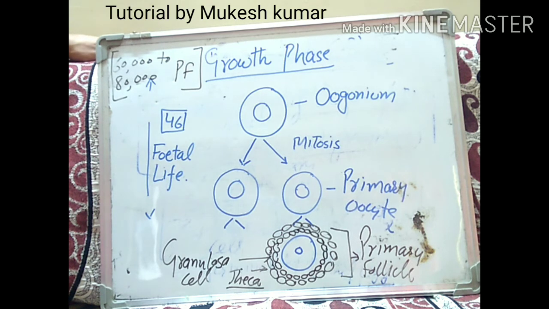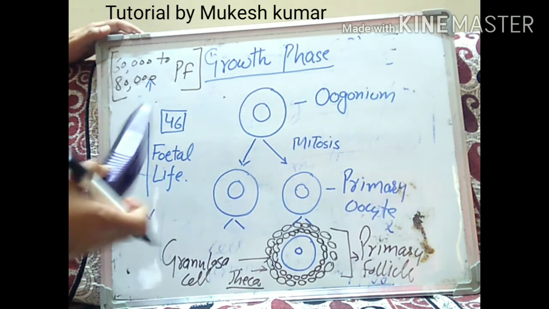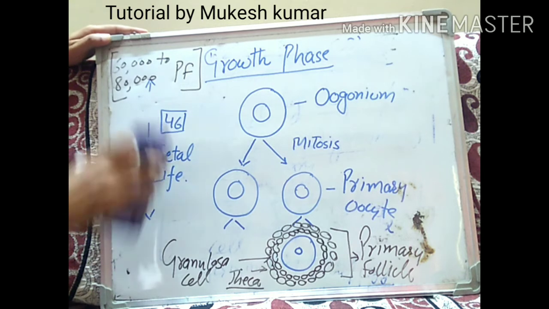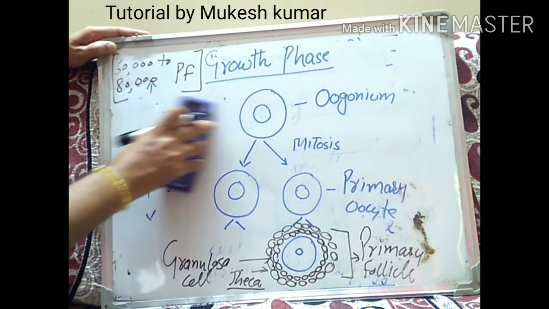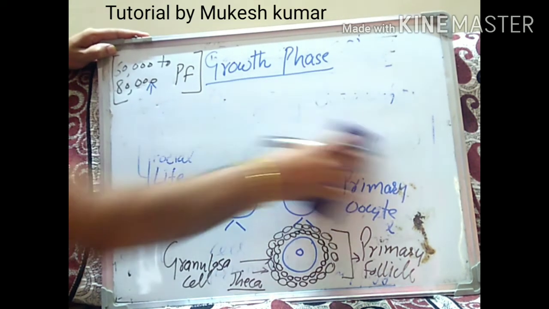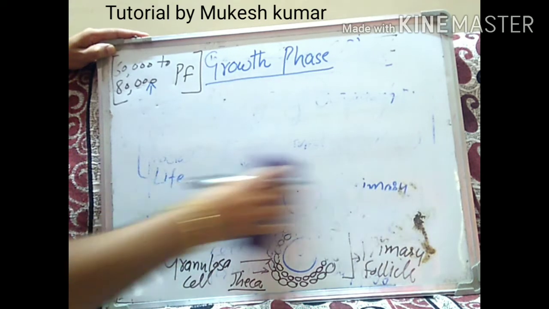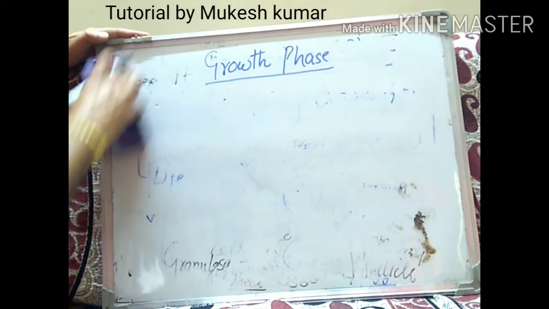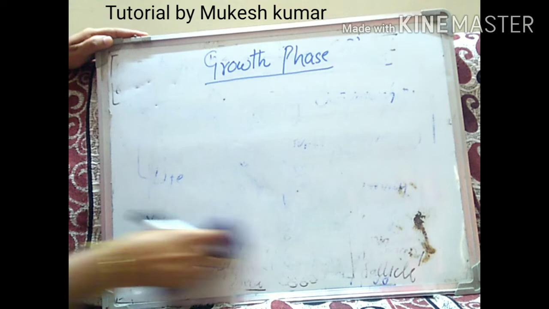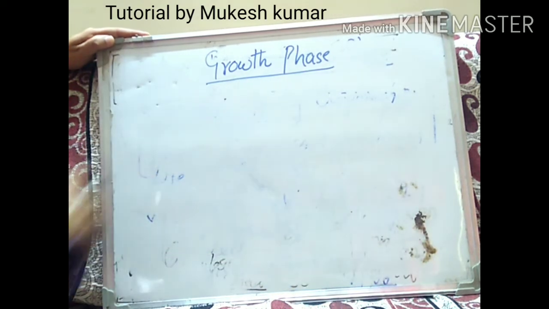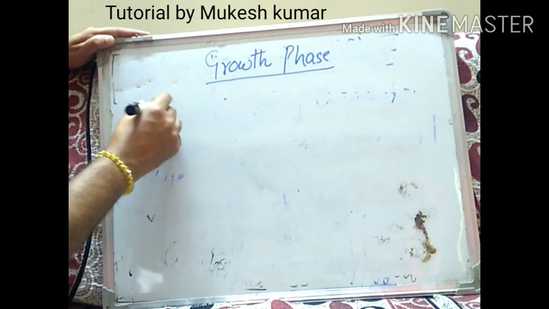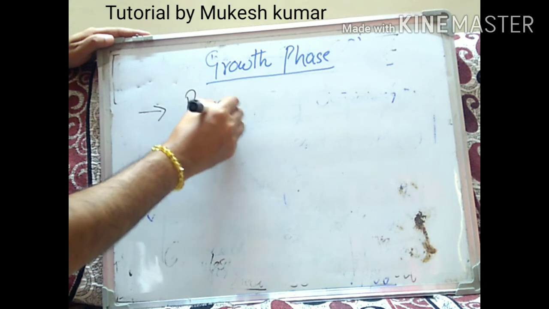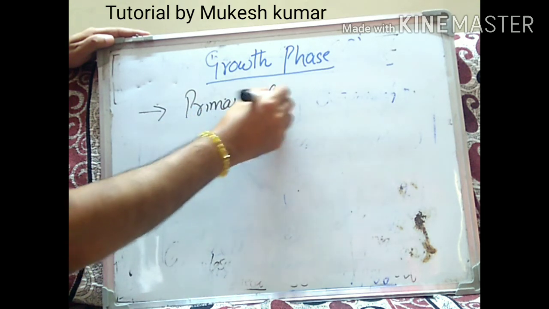So let's revise what's happening in the growth phase. What are the things which are going to happen in the growth phase? Let's revise it again. In the growth phase, number one, there will be formation of the primary follicle.